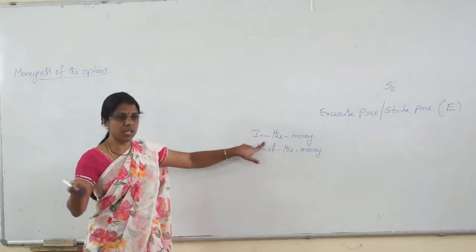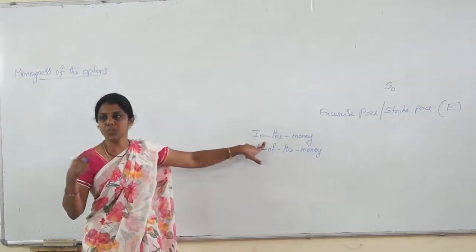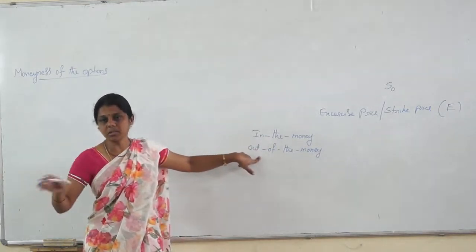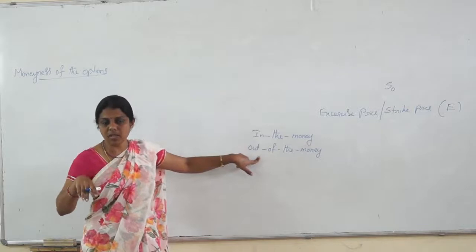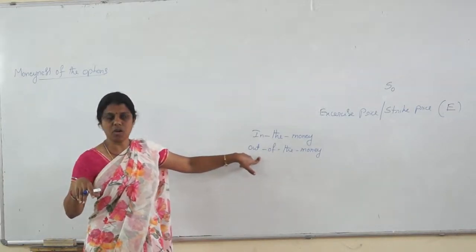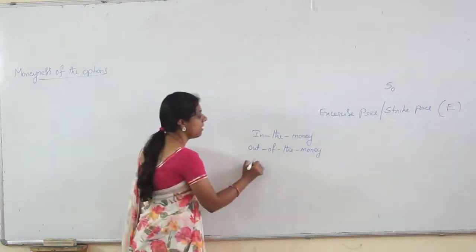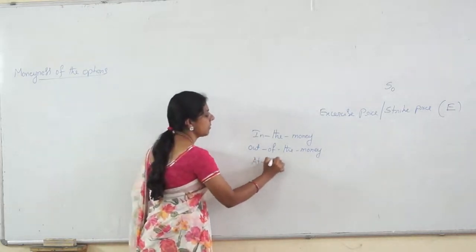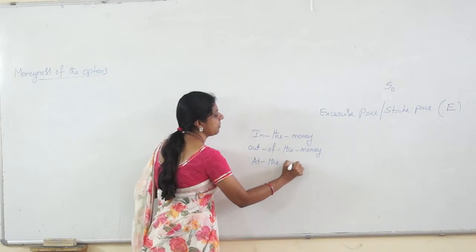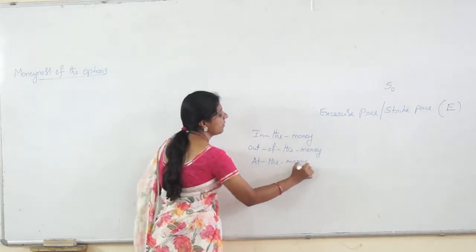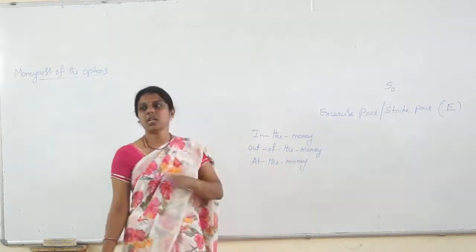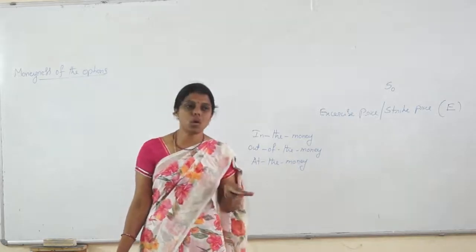In the money means he is receiving some amount, that means profit. Out of the money means no amount is received by the buyer of the option contract, which means he is in losses. At the money means the break-even point, where there is no profit and no loss.